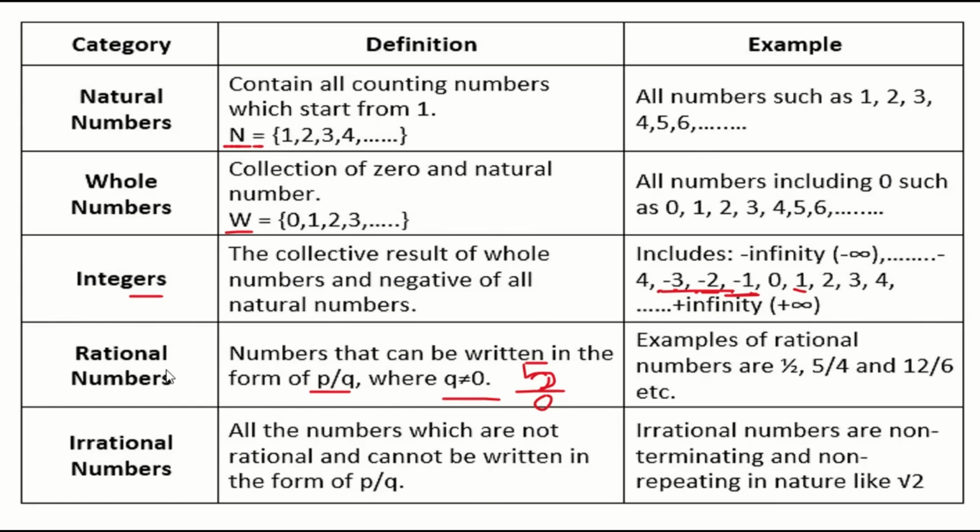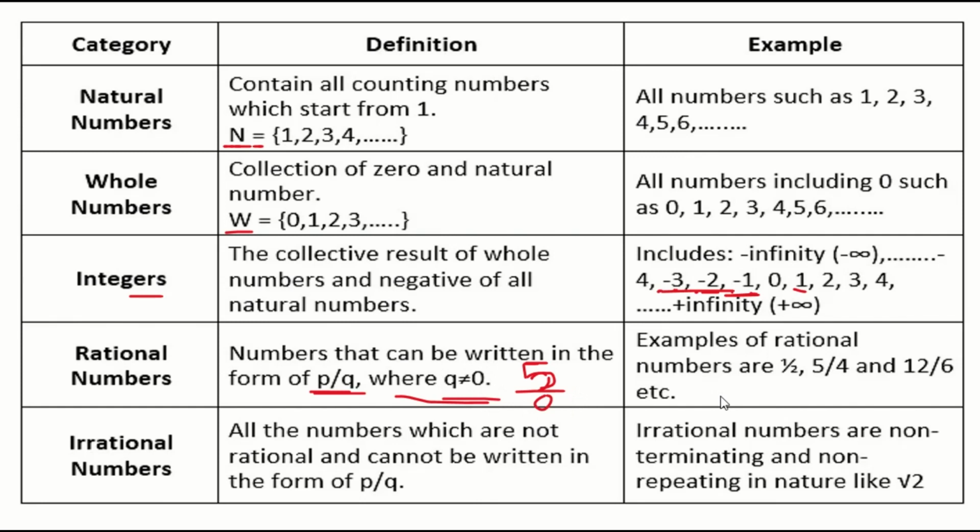Now we are going to see rational numbers. What are rational numbers? Any number that can be written in the form of p by q is called a rational number, where q should not be equal to 0. Why is it so? Here, if I take 5 divided by 0, if any number is divided by 0, obviously the answer is undefined. You can't define the answer. That's why it is stated very clearly here, q should not be equal to 0.